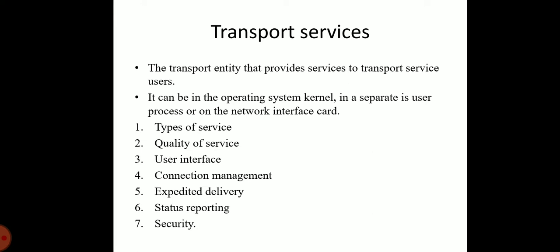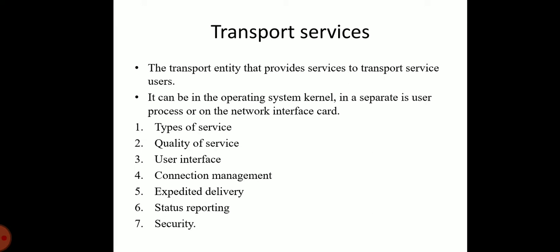The transport layer protocol should provide services to high level protocols. The transport entity provides services to the transport service user, which might be different application processes. The hardware and software within the transport layer that does the work is called a transport entity. It can be in the operating system kernel, in a separate user process, or on the network interface card.